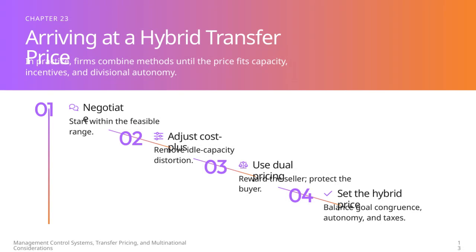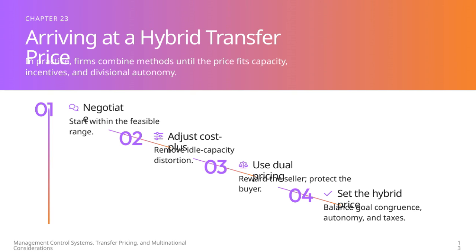When arriving at a hybrid transfer price, firms often can't rely on just one method. Instead, they combine approaches to find a price that aligns with capacity, incentives, and divisional autonomy. First, negotiation is key. You start by discussing a price within the feasible range, ensuring both parties have room to reach agreement. Next, adjusting the cost-plus method helps to remove distortions caused by idle capacity. This keeps the price more accurate and fair.